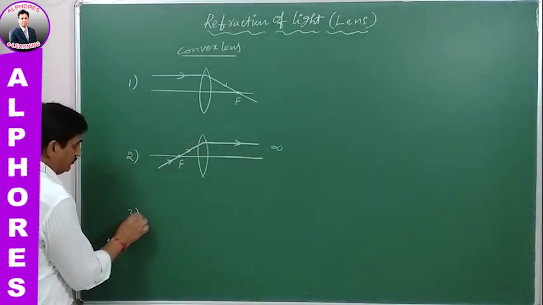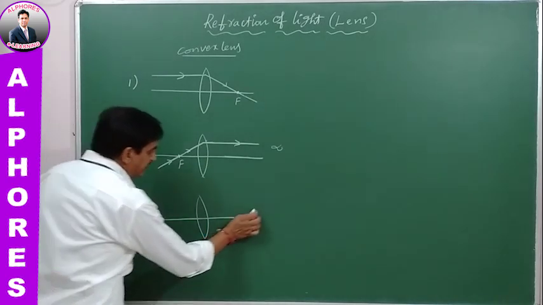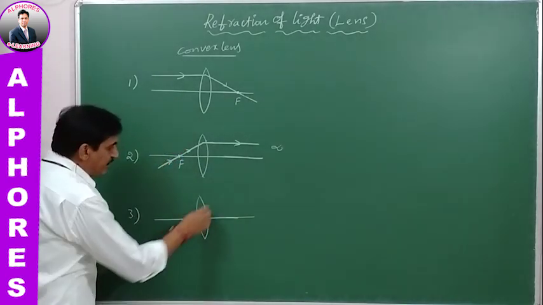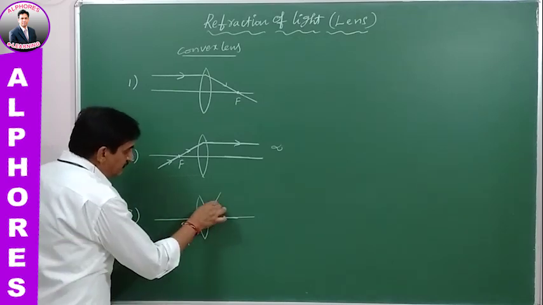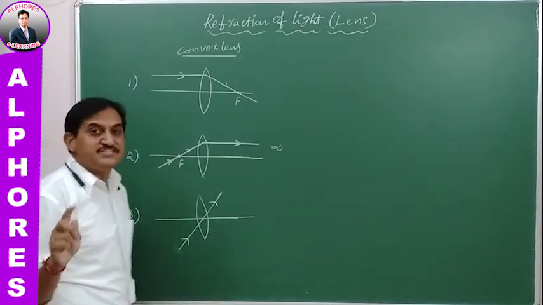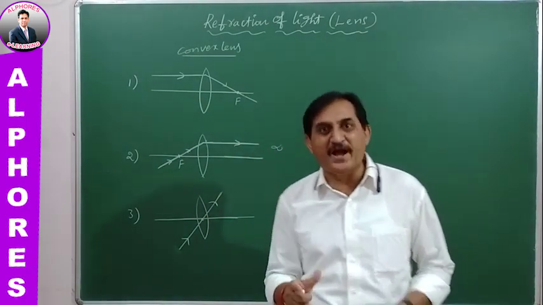Third rule: when a ray of light passes through the optic center, it never deviates from its original path. Already we discussed this point.